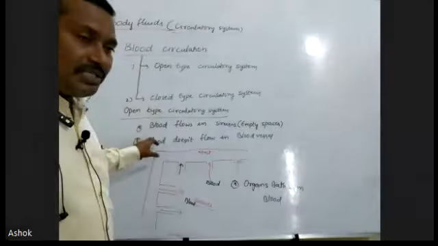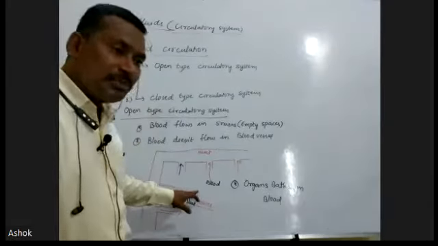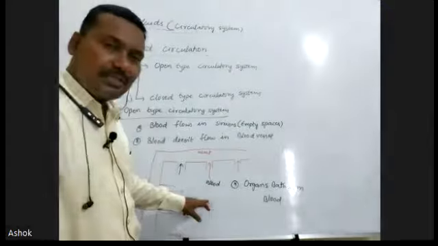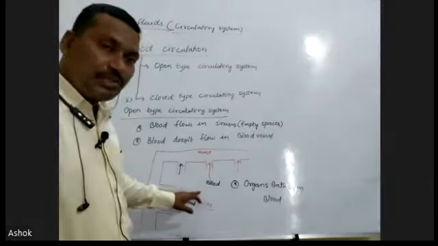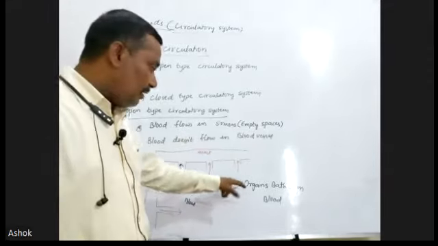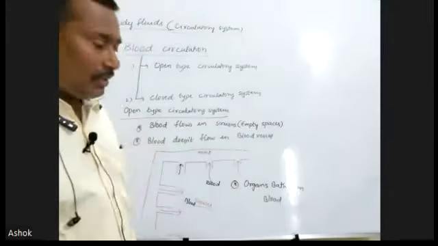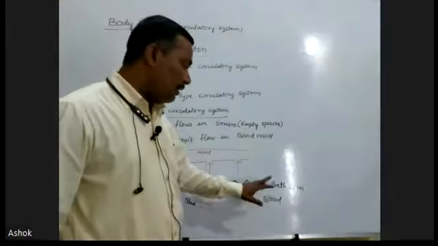In open type circulatory system, when the blood enters into the empty spaces or sinuses, the organs are present in the sinuses only. So the organs are bathed in the blood.